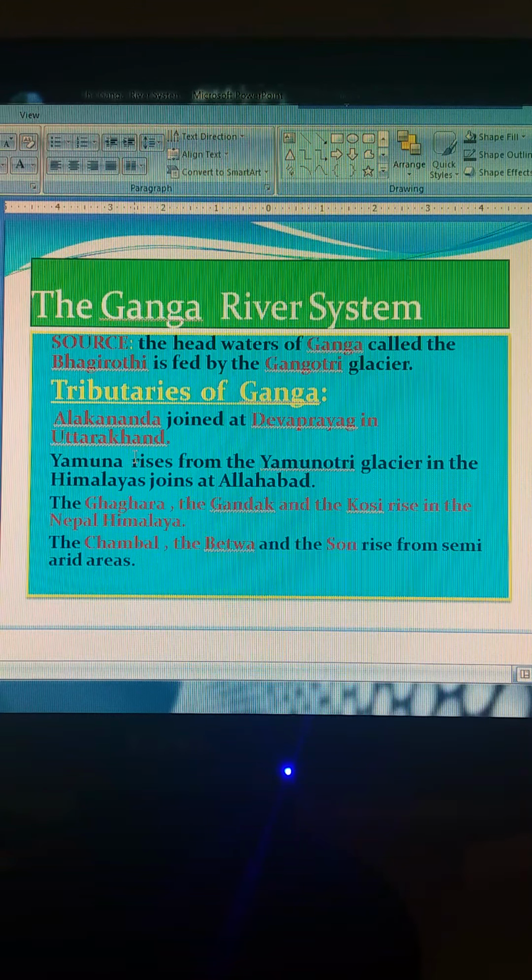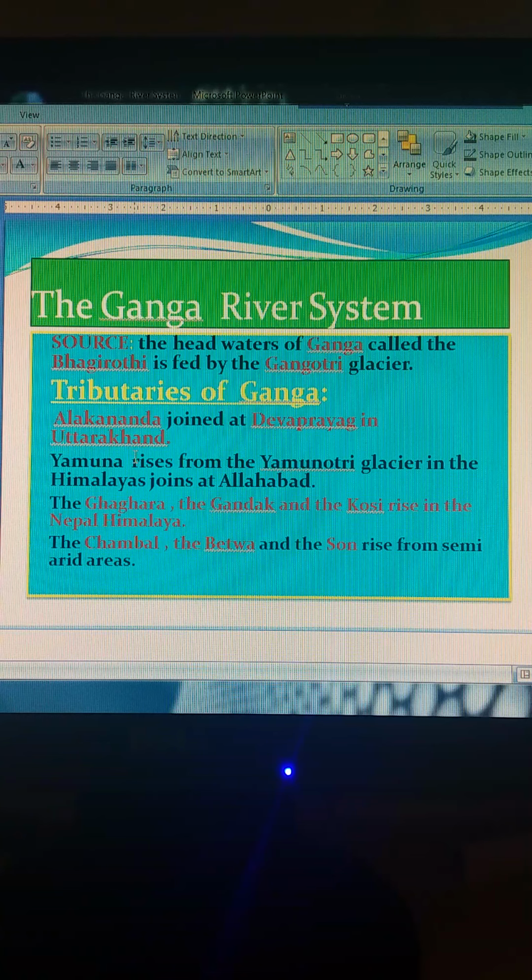At Haridwar, the Ganga emerges from the mountains onto the plains. The Ganga is joined by many tributaries from the Himalayas, a few of them being major rivers such as the Yamuna, the Ghagra, the Gandak and the Koshi. The river Yamuna rises from the Yamunotri glacier in the Himalayas. It flows parallel to the Ganga and, as a right bank tributary, meets the Ganga at Allahabad. The Ghagra, the Gandak and the Koshi rise in the Nepal Himalayas.